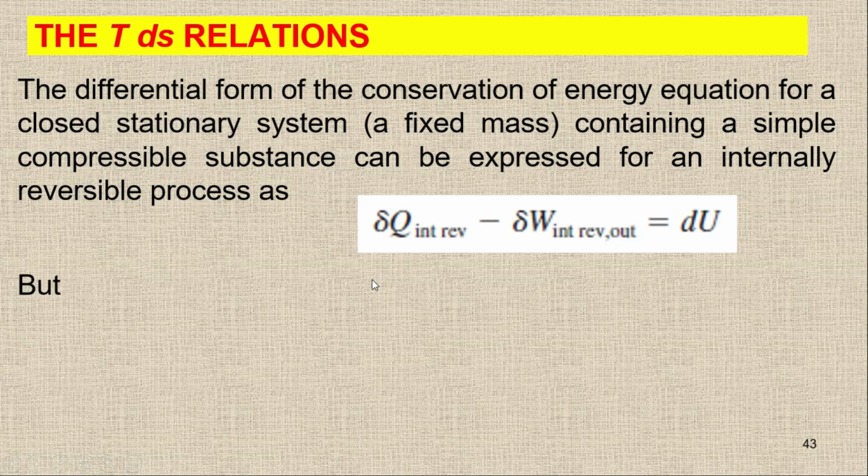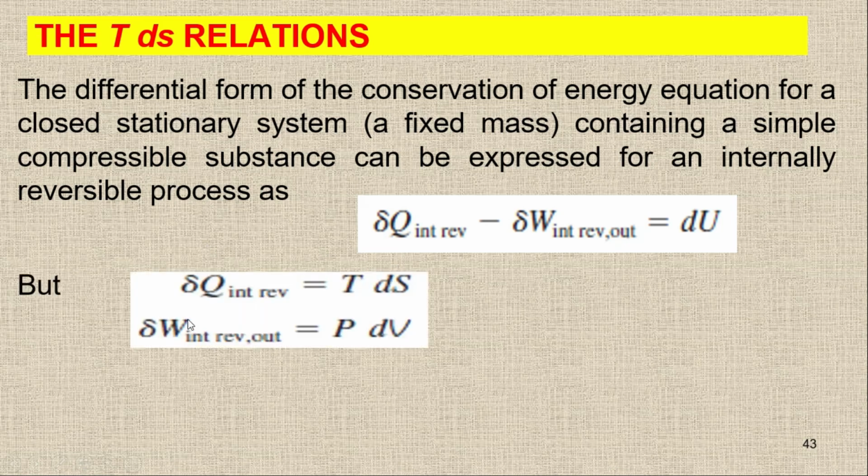So I can simply say that delta Q is equal to TdS. I'm just multiplying by the temperature, or I'm going to multiply the temperature on both sides. So T upon T will cancel out, and we get delta Q is equal to TdS.